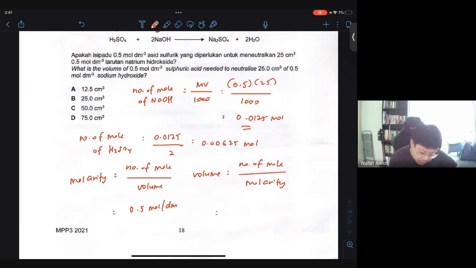So we use the second formula. This one will be 0.00625 divided by the molarity, which is 0.5 mole per dm cube.